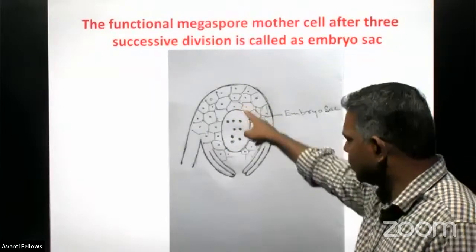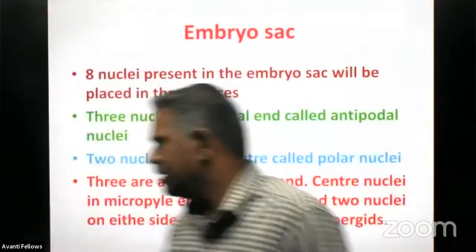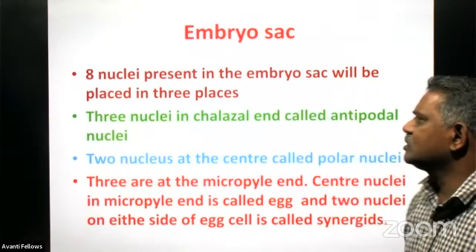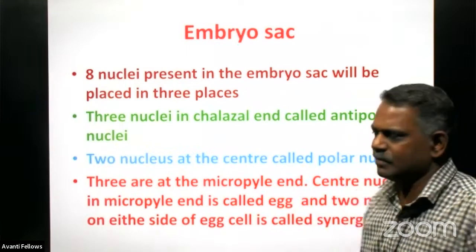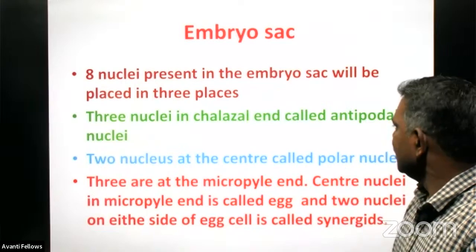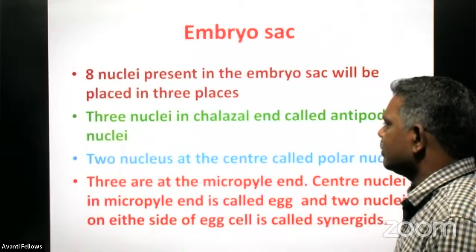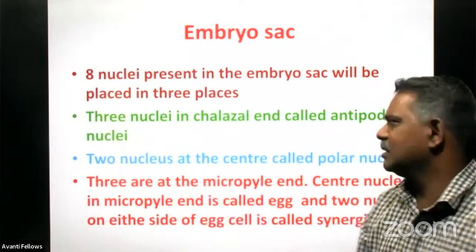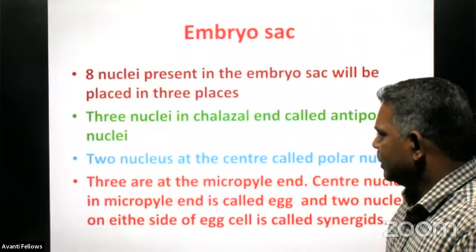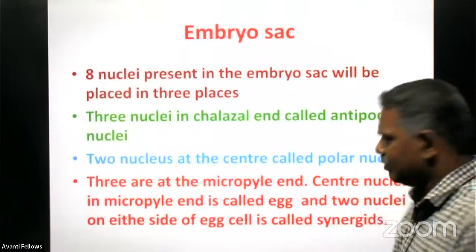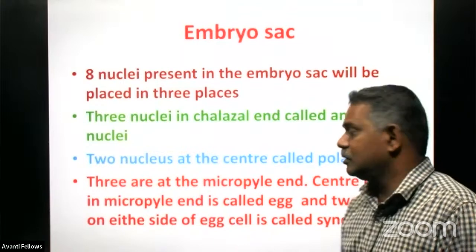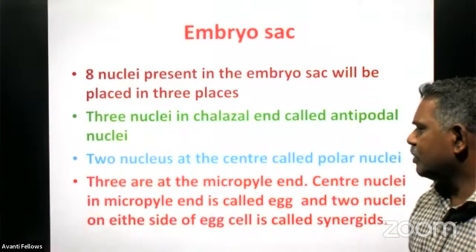This structure is called the embryo sac, and in the embryo sac these 8 nuclei are arranged. The 8 nuclei present in the embryo sac will be placed in 3 places. 3 at the chalazal end, 3 at the micropylar end, and 2 exactly at the center, right? The 3 nuclei at the chalazal end are called antipodal nuclei, then the 2 nuclei at the center are called the polar nuclei, and the remaining 3 are at the micropylar end, and the central nucleus at the micropylar end is called what?